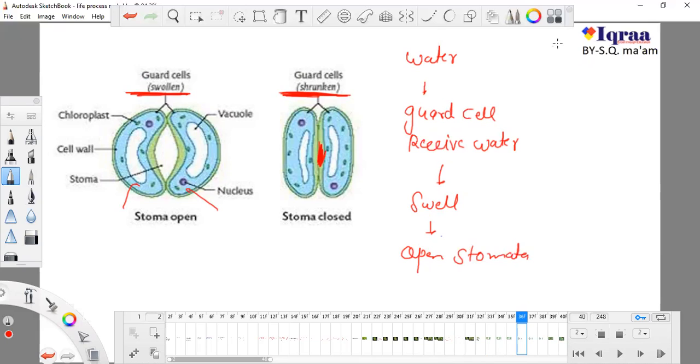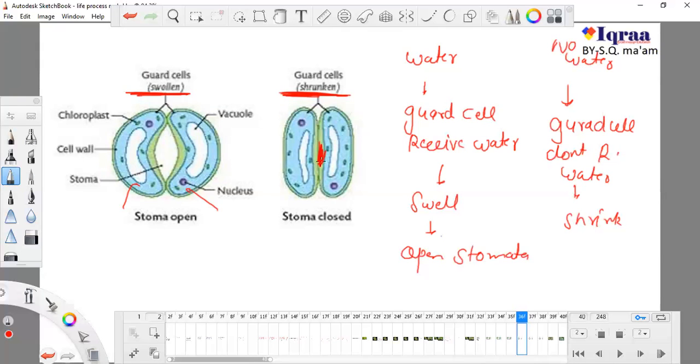But if there is less water or no water, guard cells don't receive water, guard cells remain shrunk, and as guard cells are shrunk, they cannot create any pressure on the stomata.